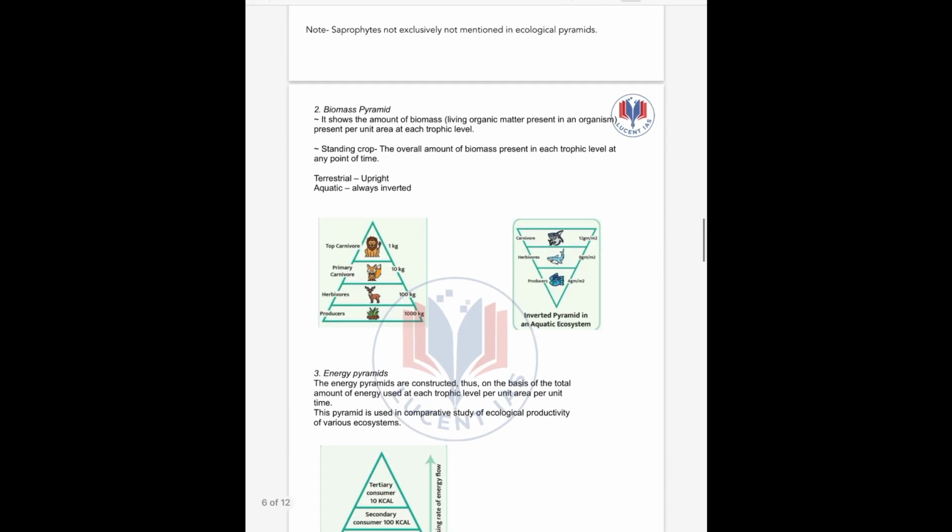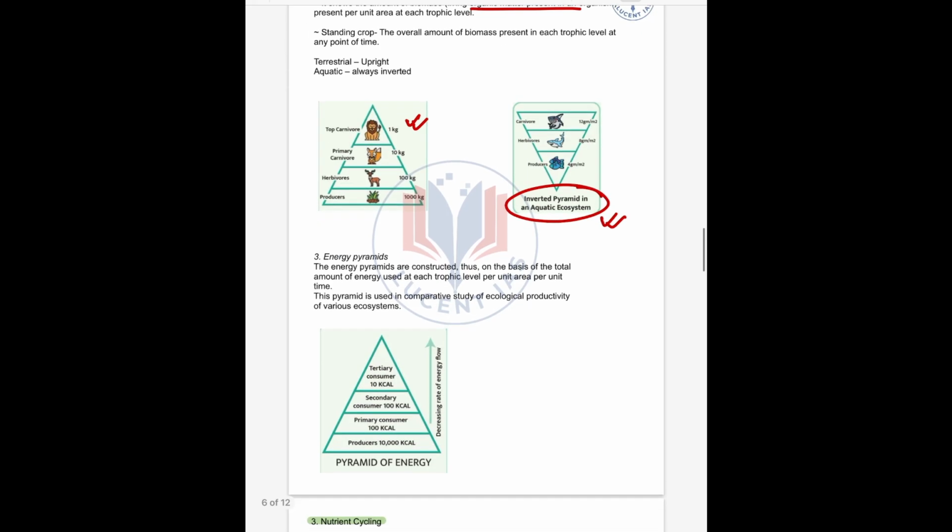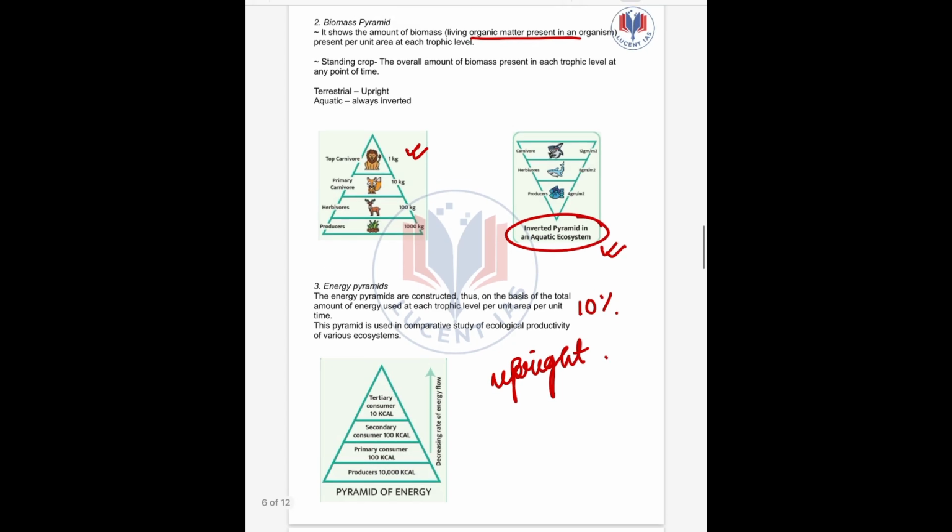Next up we have biomass pyramid. It shows the amount of living organic matter present in an organism. For terrestrial, it is always upright, but for aquatic ecosystem, it is inverted as shown in the figure. Clear? Next up, energy pyramid. As we have seen the 10% rule, as we go higher up the trophic level, the energy decreases. So energy pyramid is always upright. Clear? So this is all about food chain, food web, pyramids and productivity.